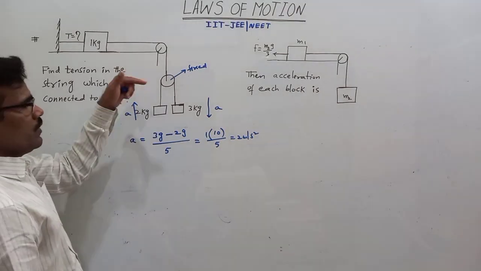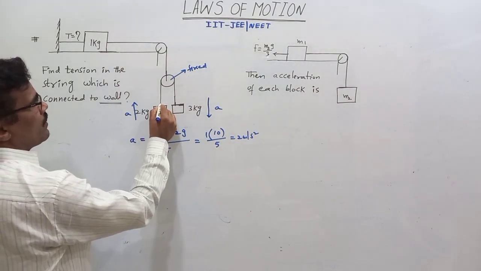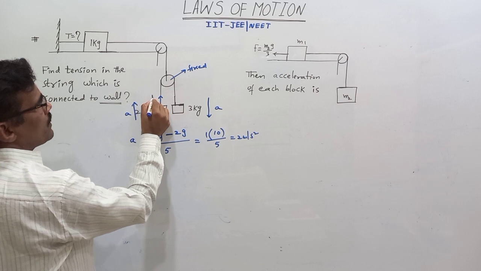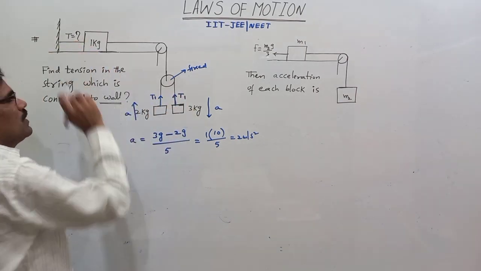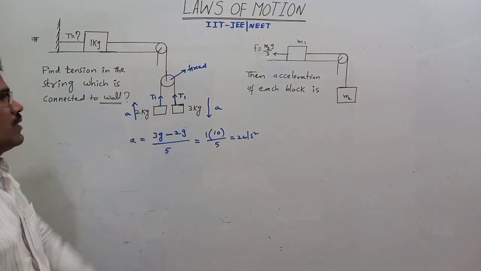I want the tension here. Take this string's tension as T1. Here also the tension is T1.